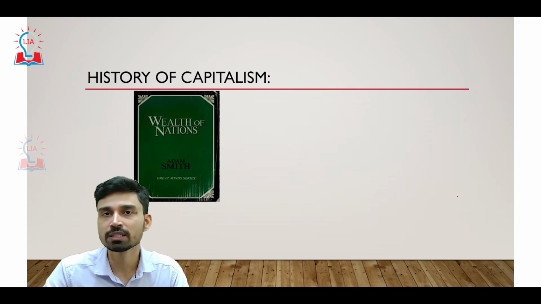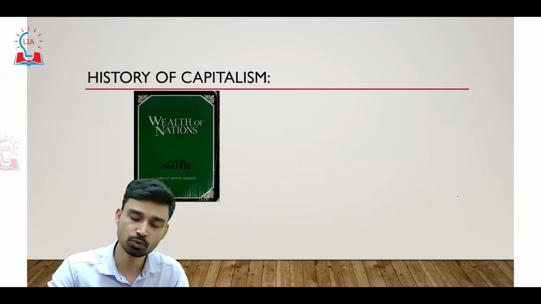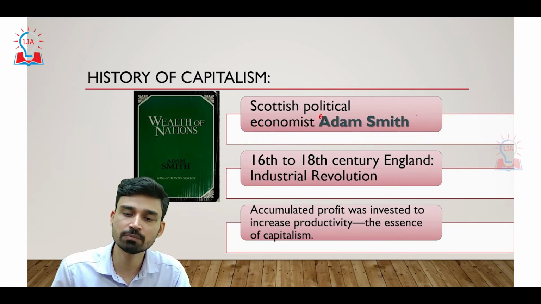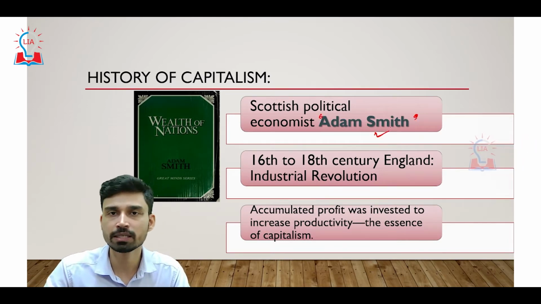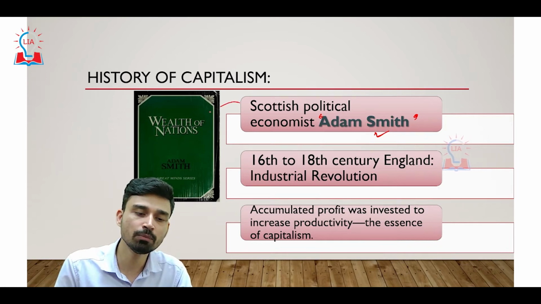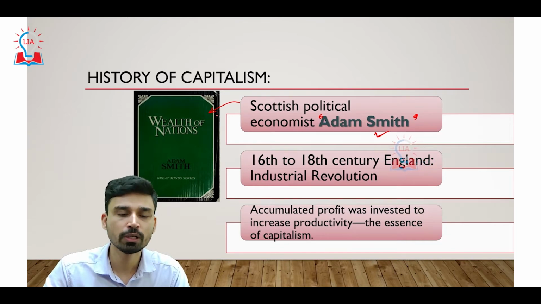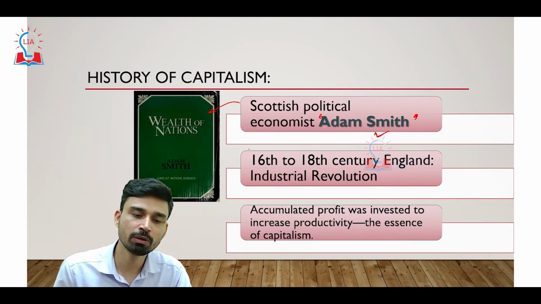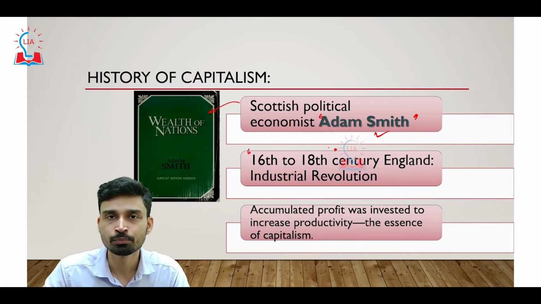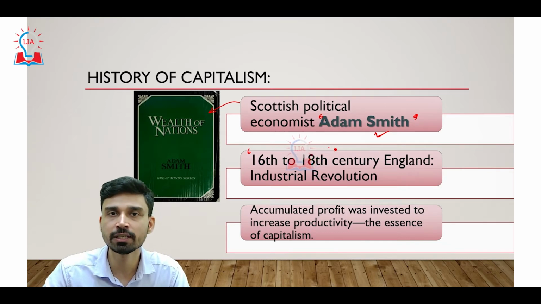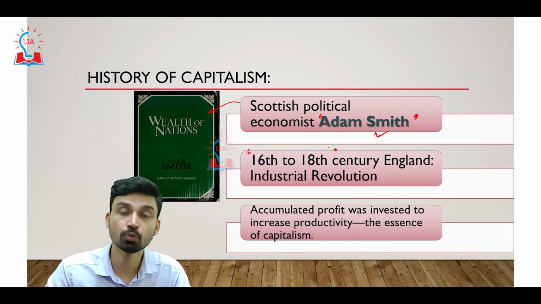So let us first try to understand the history of both systems, capitalism and socialism. Many experts believe that the origin of capitalism can be traced back to the Scottish academician Adam Smith, who published a seminal book known as The Wealth of Nations. However, even before Adam Smith, capitalism can be traced back to somewhere between the 16th and 18th century in England, when the Industrial Revolution began, and we see a large-scale migration of people from rural areas to urban areas to work as industrial workers, to work in the industries.